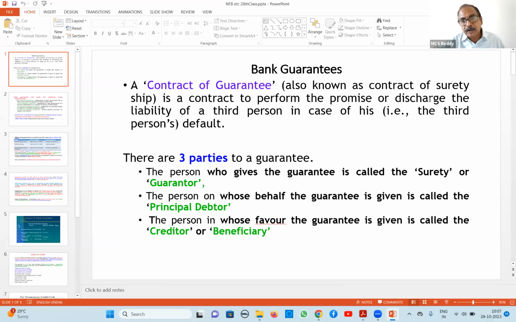So the supplier will approach his banker and guarantee the amount given by our customer, the buyer, to the supplier. This is called advance payment guarantee because the supplier of material is receiving some advance money, and after receiving that advance money, whether he will be in a position to supply material in time or not, we don't know. For guaranteeing this, it is given. This is the third type. Okay, only important aspects we are covering.